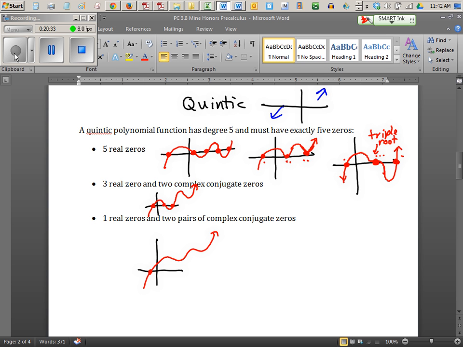It has 4 turning points, 2 maxes and 2 mins. But most of that stuff just all happens above axis. So we end up with only one crossing point on the x-axis.